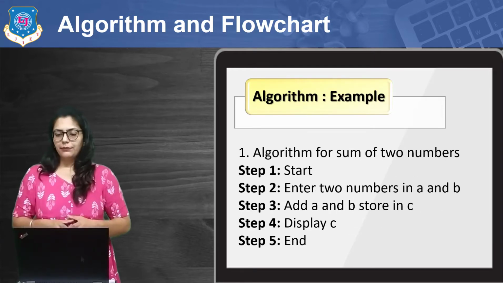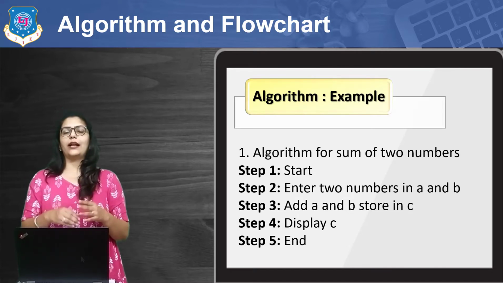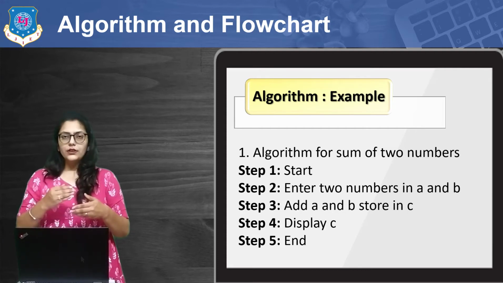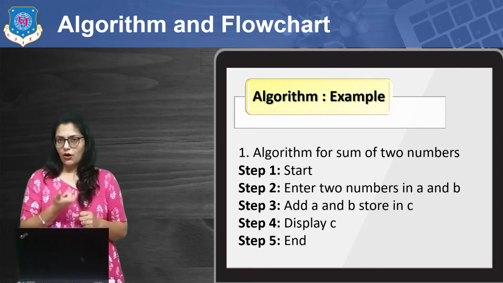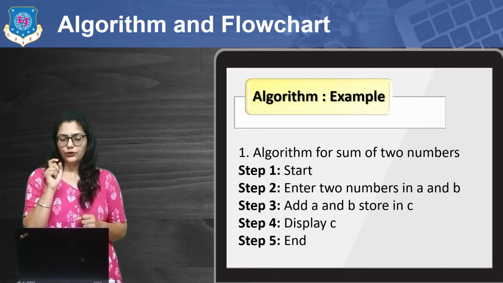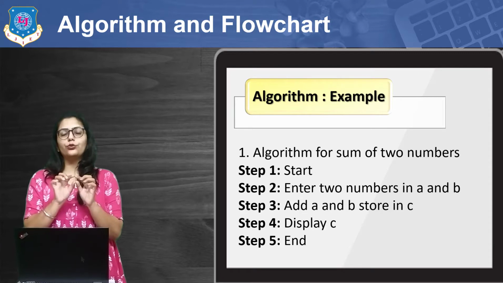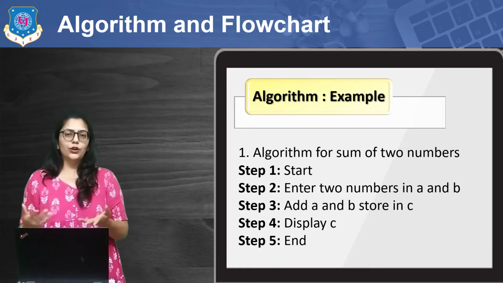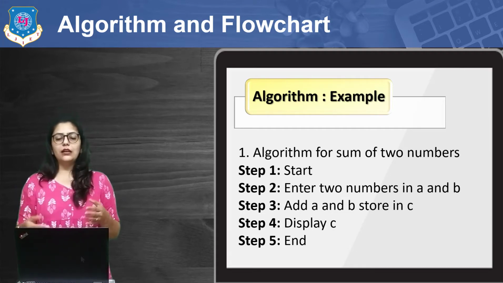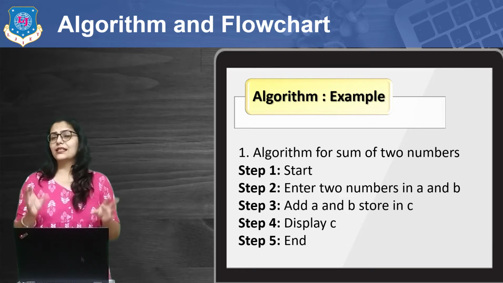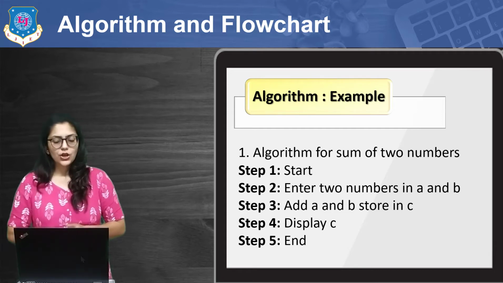So if I give you one example, then here on the screen you can see we are having two numbers as an input and we are going to find the sum of them. So what will we do? First we will start. Every algorithm will be starting with start and ending with stop. Right. So these are the keywords for them. Then we will take two inputs from user. Then we are going to write the logic, that is sum is equal to a plus b or something like that. Here I am storing sum into the other variable c. So c will be a plus b. Right. And then I am going to display c as an output on the screen, on the monitor. And then the algorithm will stop. So that is the first example.